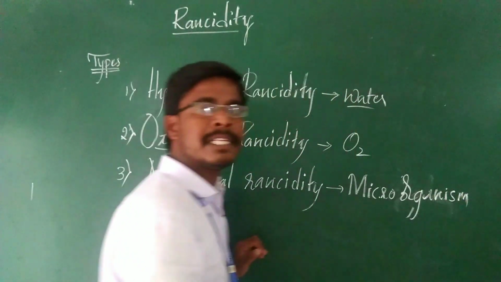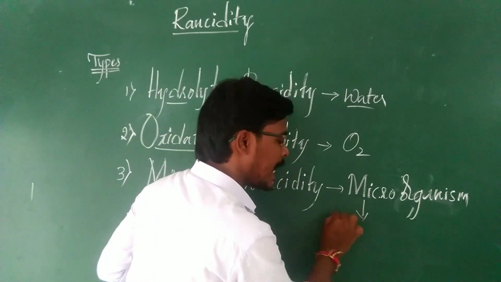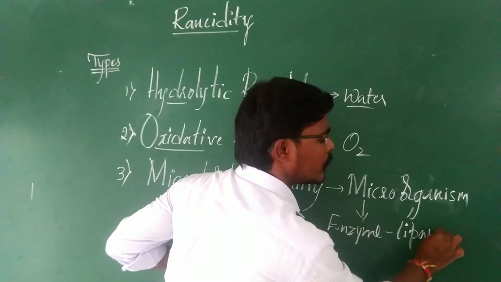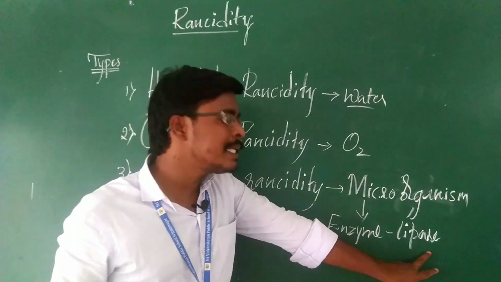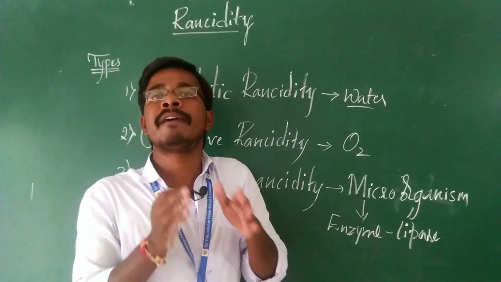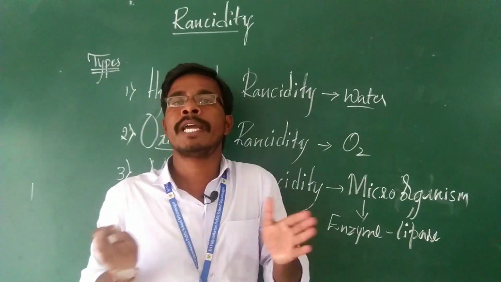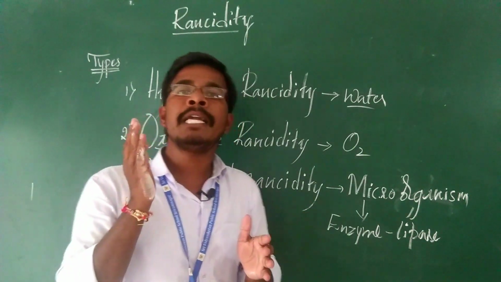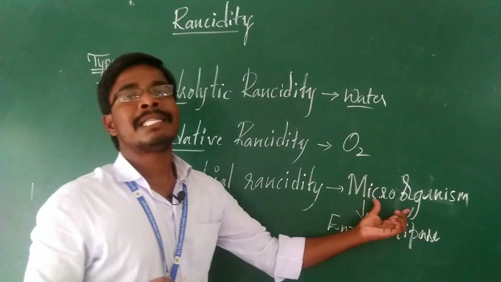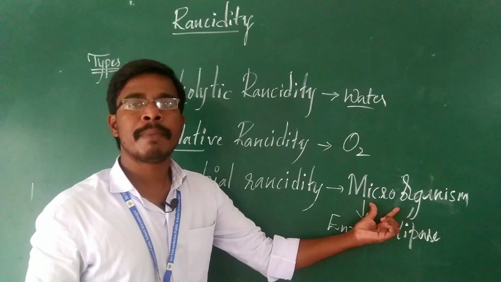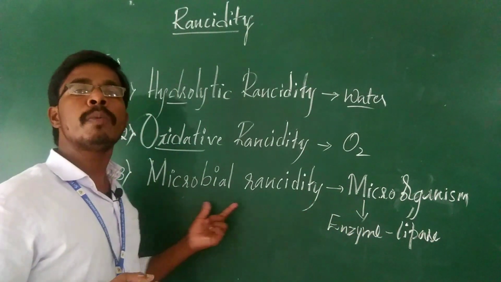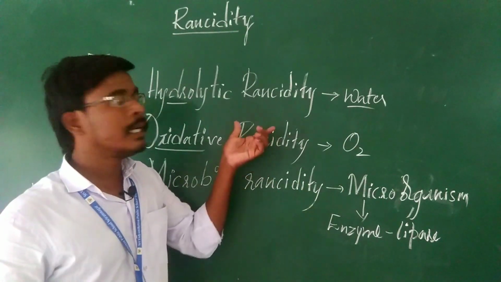So this microorganism consists of some enzymes, and those enzymes are called lipase. Lipase is a type of enzyme. This lipase has an ability to break the fatty acid chain, which has a long chain of fatty acids. Those will be completely broken by the enzyme called lipase. So when the rancidity happens by the usage of this microorganism, that type of rancidity is called microbial rancidity. Hope you understood this one.